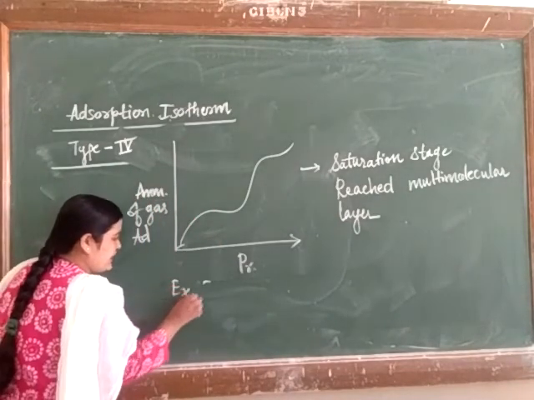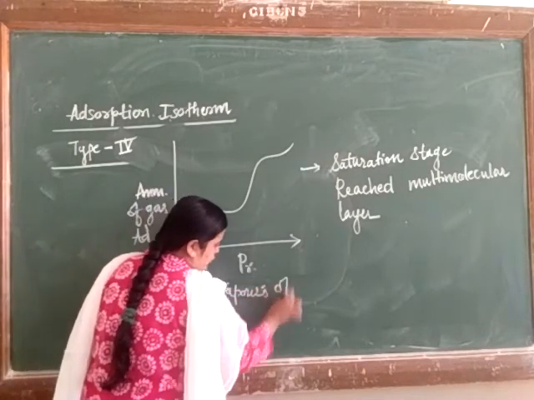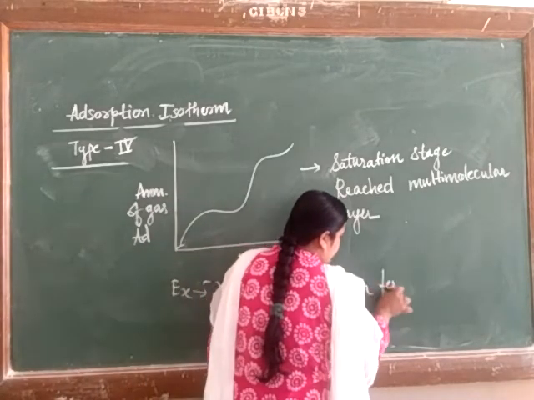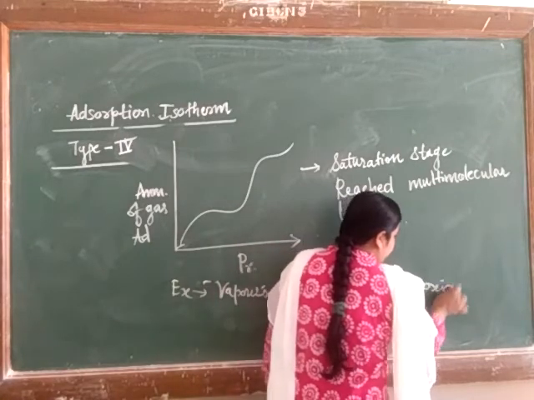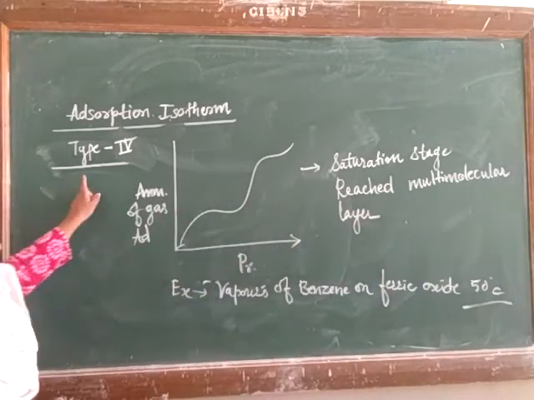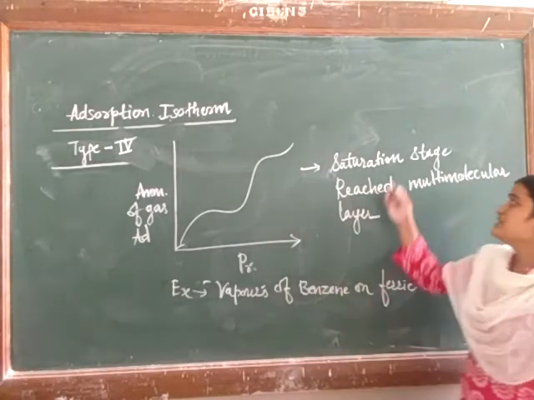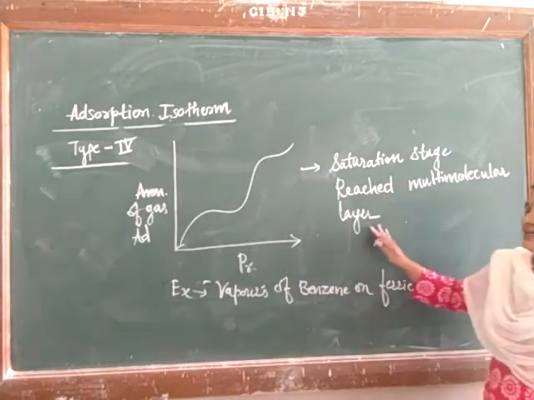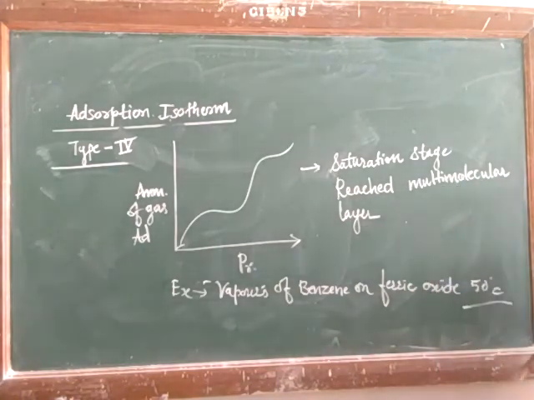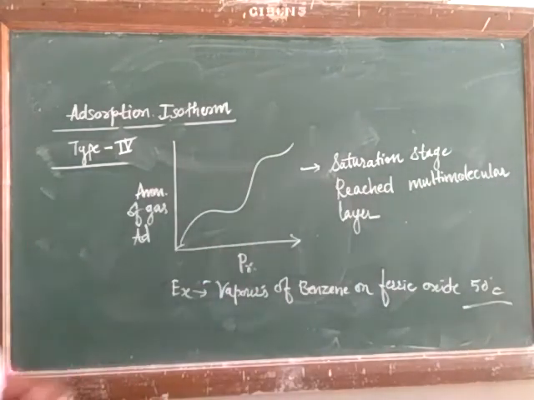Here an example we can give: adsorption of vapors of benzene on ferric oxide at a temperature of 50 degrees Celsius. This we can give as an example for adsorption isotherm type 4. Here also the transition stage is reached, but when the saturation stage is reached, the multimolecular layer is going to form. Vapors of benzene can be adsorbed on ferric oxide at a temperature of 50 degrees Celsius. Okay, this is the fourth type.